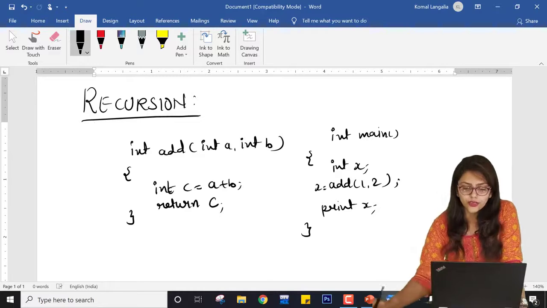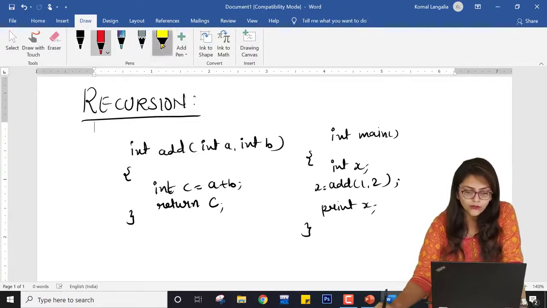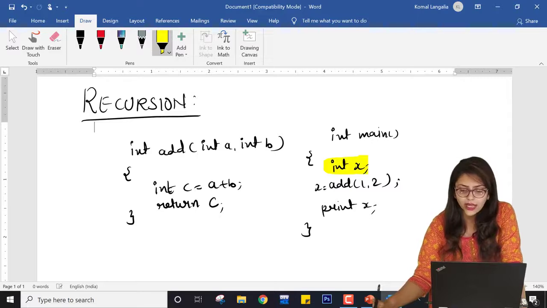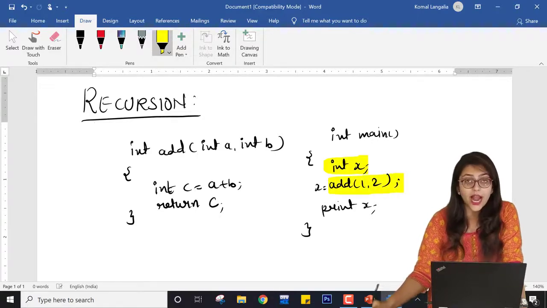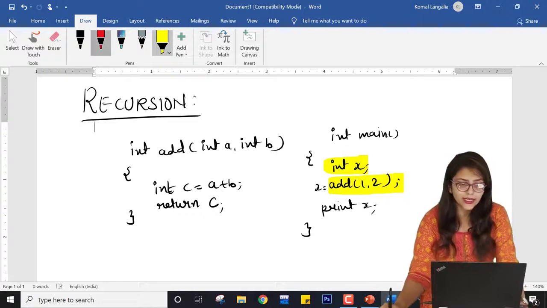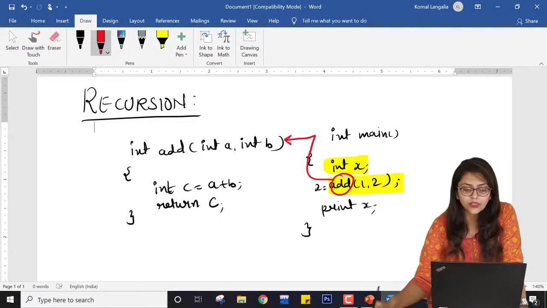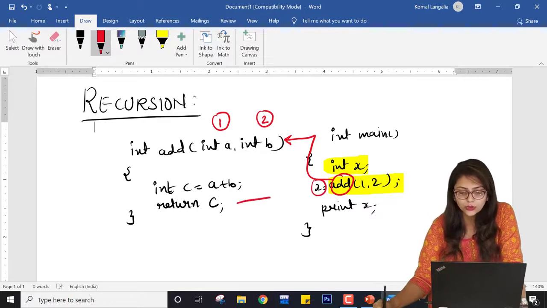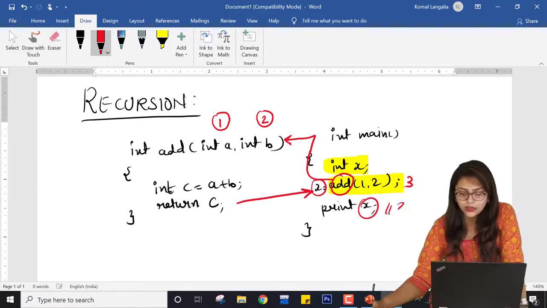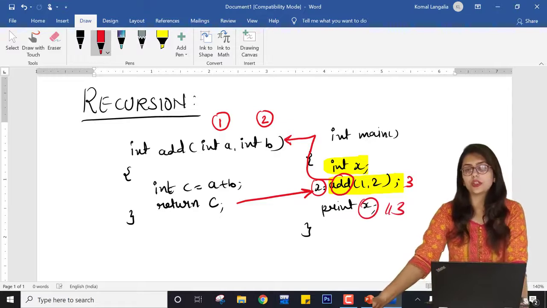So this is how a function works. First it will execute this line, then come to this line. When it sees add, it does not recognize what exactly add is. So it will find the definition of add from the start and control goes over here. It will perform the entire computation by copying the value 1 to a and the value 2 to b, perform this addition, and return the value to this x. So the answer is written over here. Here the answer will become 3, and it will just print 3 on the screen. This is how the function works.